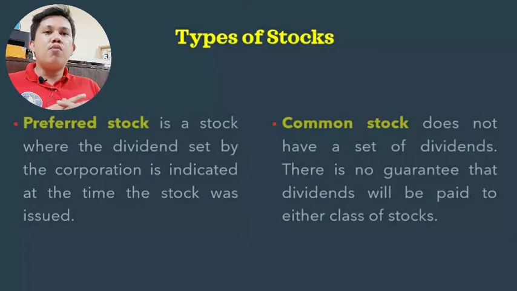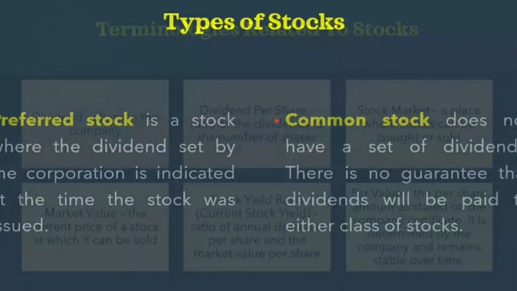Unlike sa preferred, fixed yung dividend. Kaya sa stock market, mahirap makabili ng preferred stock. Kadalasan ng mga binibenta sa stock market ay common stocks. Ibig sabihin, mas malaki yung volume ng common stock compared sa preferred stock.